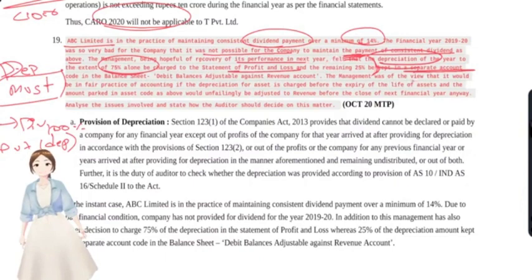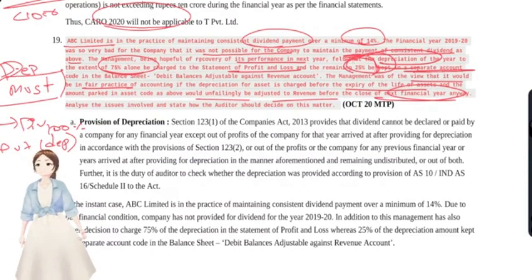The management was of the view that it would be fair practice of accounting if the depreciation for an asset is charged before the expiry of the life of the asset, and the amount parked in a separate account would also be unfailingly adjusted to the revenue before close of next financial year anyway. Okay, they wanted to defer this depreciation to the next financial year, before the expiry of the life of that asset. Can they do that? So no, they cannot do.